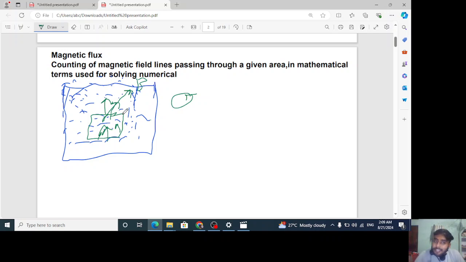Hope you got it. The second thing is by changing the value of magnetic field B. Assume that initially we have magnetic field B, right? Now we reduce its value to B dash everywhere. Then the magnetic field linked with this particular coil will change and EMF will be induced. Understand one thing: only till the time the value is changing, for that particular instant, the EMF will be induced in this coil.